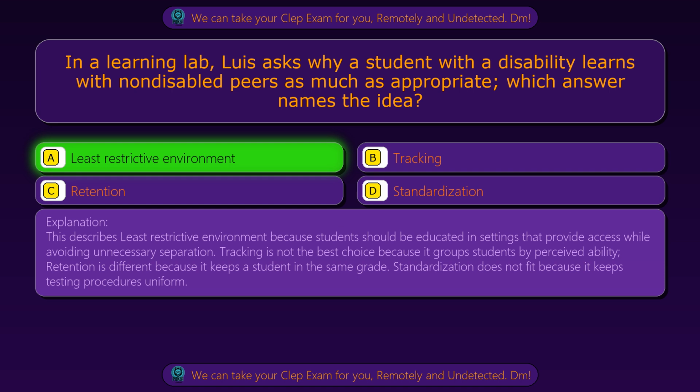Tracking is not the best choice because it groups students by perceived ability. Retention is different because it keeps a student in the same grade. Standardization does not fit because it keeps testing procedures uniform.